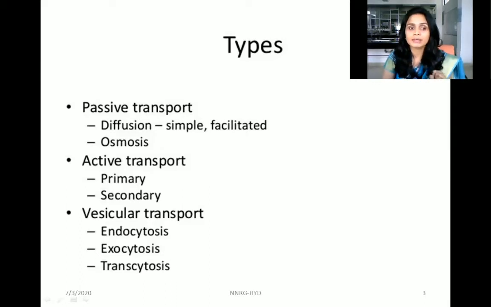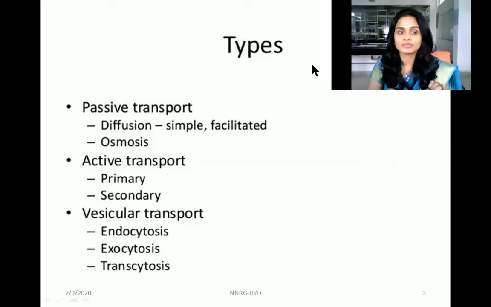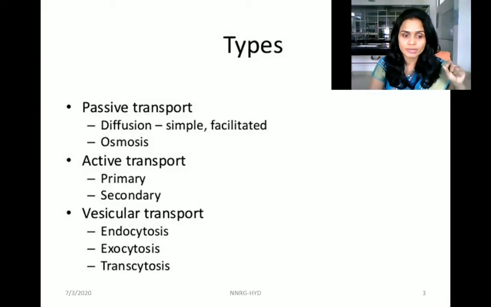One is diffusion, which comes under passive transport: simple diffusion, facilitated diffusion, and then osmosis. The second category is active transport, in which there is primary active transport and secondary active transport. And the third one is vesicular transport, in which you have endocytosis, exocytosis and transcytosis.